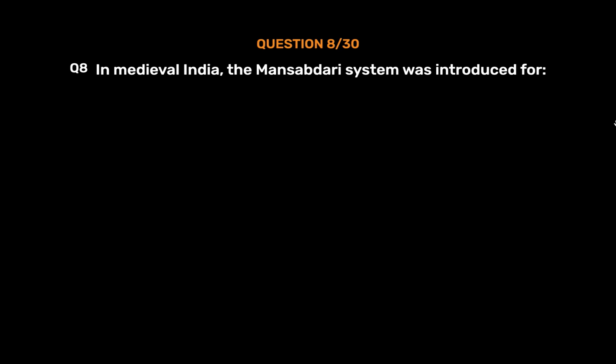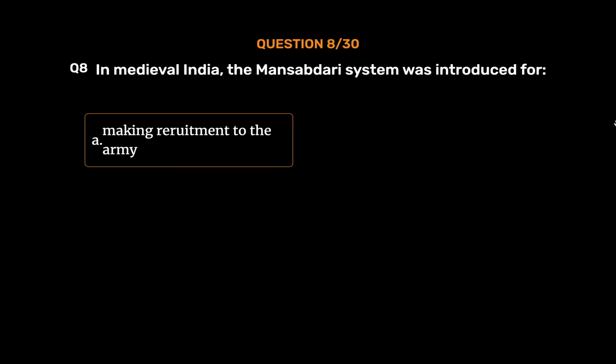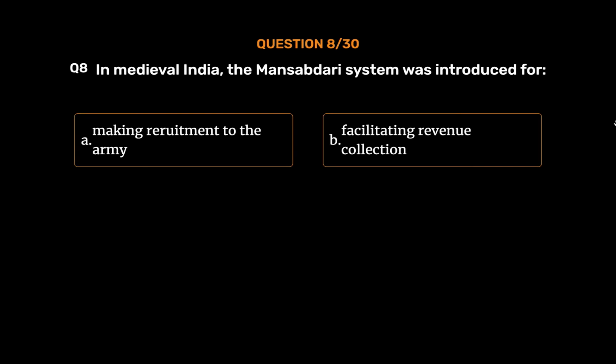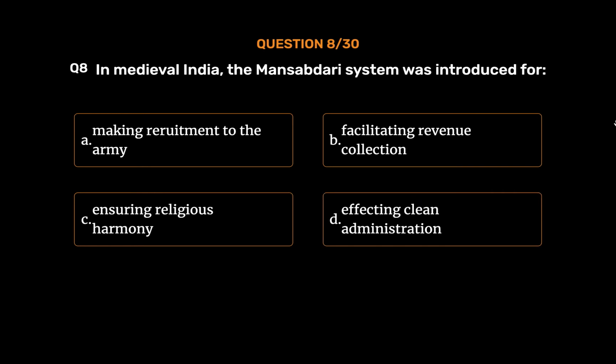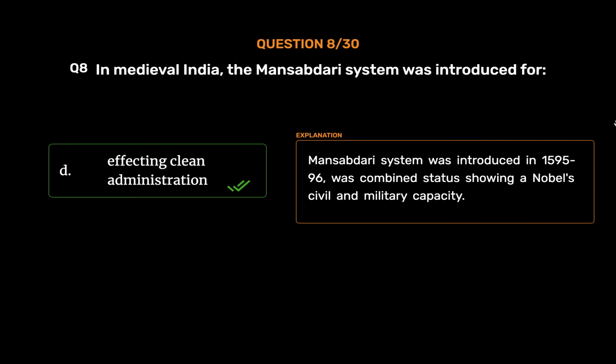Question number 8. In medieval India, the Mansabdari system was introduced for Option A. Making recruitment to the army. Option B. Facilitating revenue collection. Option C. Ensuring religious harmony. Option D. Effecting clean administration. The correct answer is Option D. Effecting clean administration. Mansabdari system was introduced in 1595-96, and combined status showing a noble civil and military capacity.